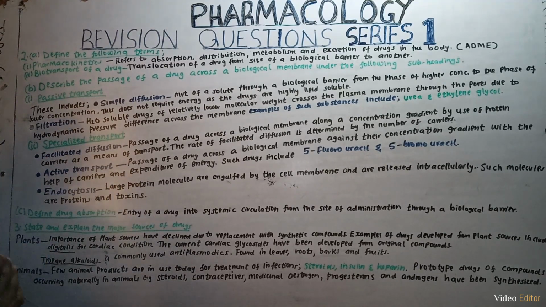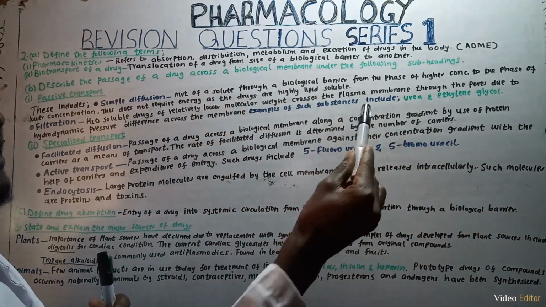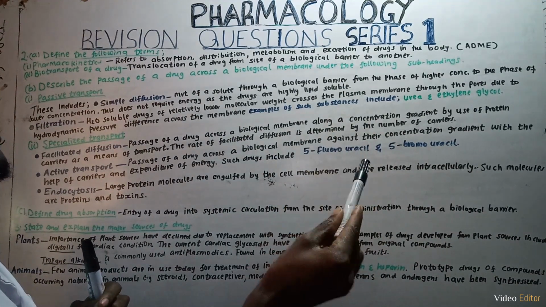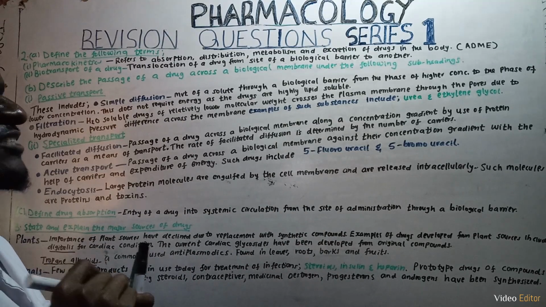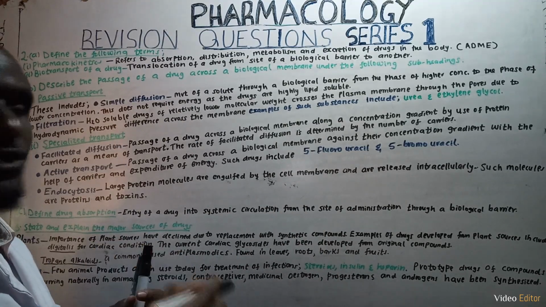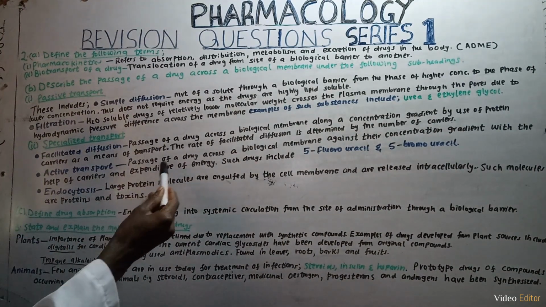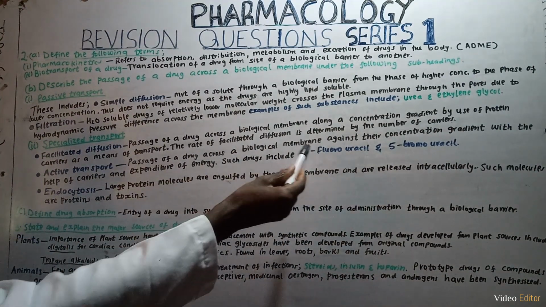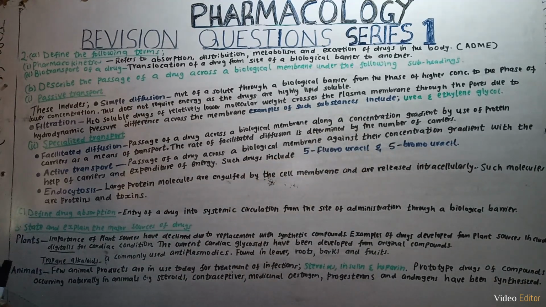So passive transport includes simple diffusion, which I have said is the movement of a solute through a biological barrier from a phase of higher concentration to a phase of lower concentration. This does not require energy, as the drugs are highly lipid soluble. Another part is active transport, which is the passage of a drug across a biological membrane against their concentration gradient with the expenditure of energy.